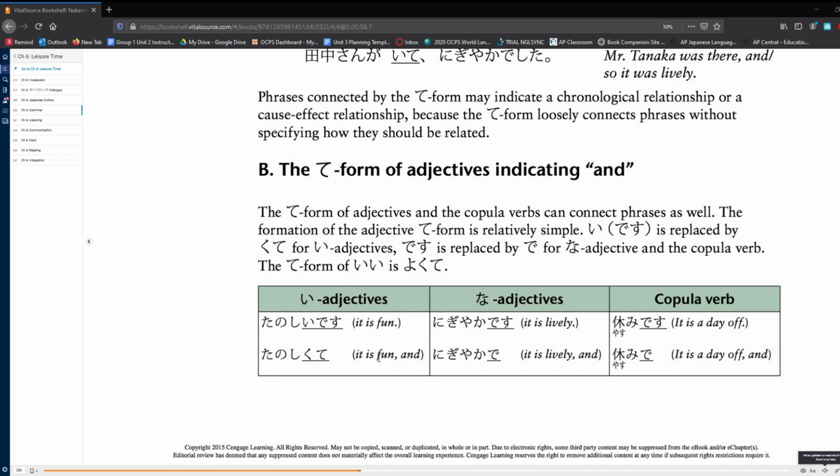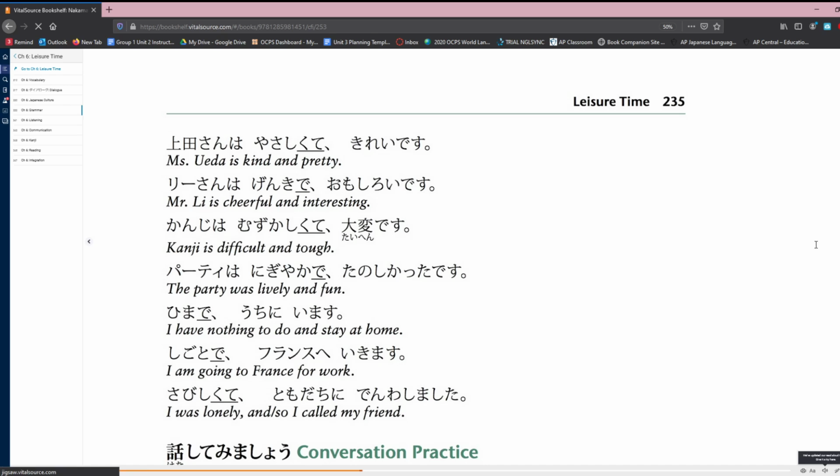Continue with my sentence. Now if it's a na adjective, I want to say it is lively, I would say nigiyaka desu. If I want to say it is lively and continue with some other stuff, I would say nigiyaka de. Continue with my sentence. And then if I want to talk about a noun such as yasumi, a day off, I would simply say yasumi desu. If I wanted to say it is a day off and continuing with that sentence, I would say yasumi de, continue with the rest of it.